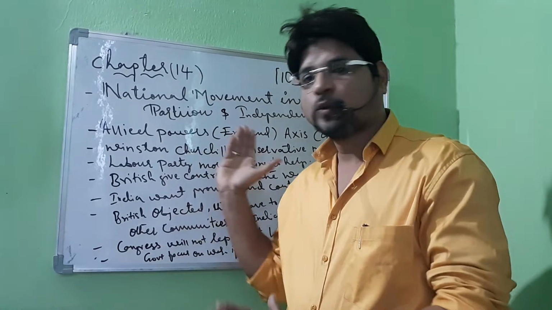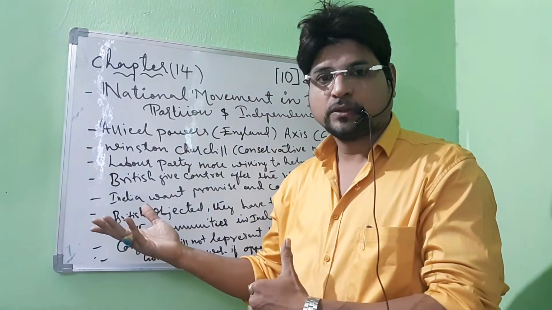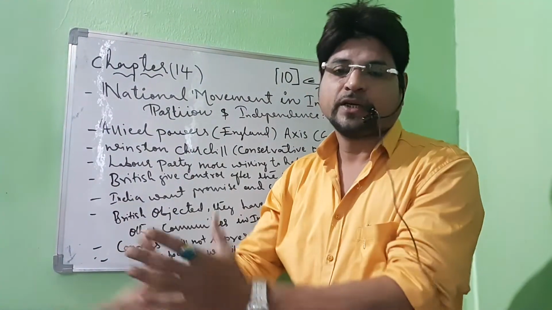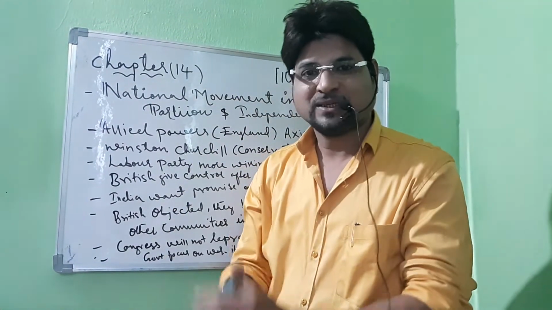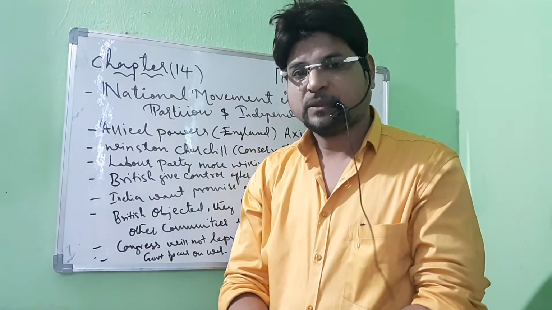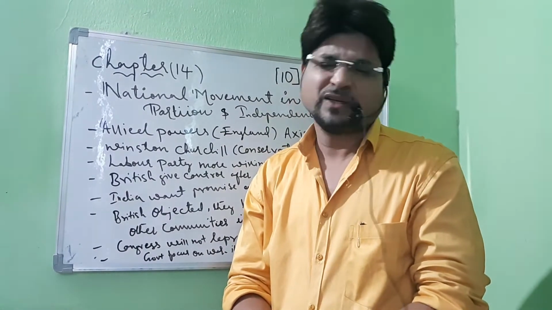So what the Labour Party told India was that if they gave support to Britain, they would give total assurance of independence. But Indian people did not believe them, because India had a bad experience with the Britishers. They ruled for 200 years, and we suffered a lot under them. So our leaders did not believe the Britishers.